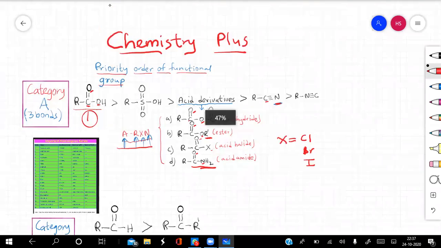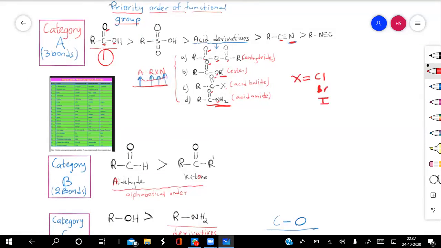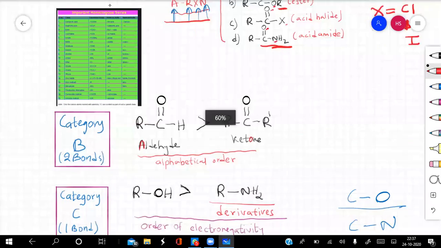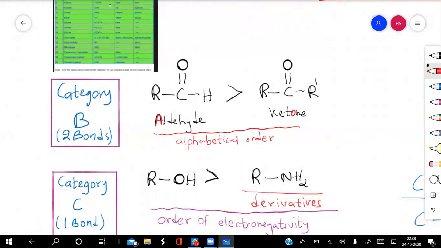Now we will go for the next category, which is what? Category B. If you see carefully, in category B you will again find a heteroatom, which is the oxygen atom. But the bond between the heteroatom and the carbon is 2 bonds. Here is another example, ketone. Ketone also has one heteroatom, the oxygen atom, and if you see the number of bonds with carbon, again 2 bonds are present.